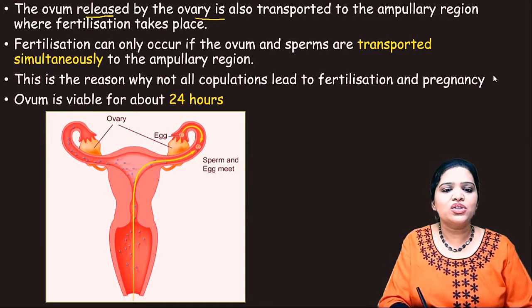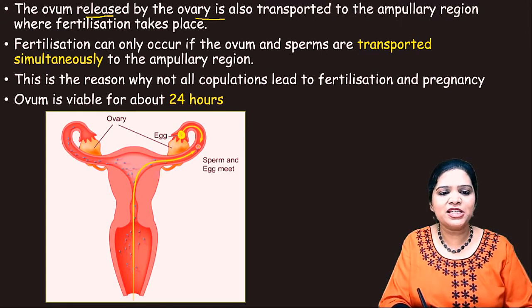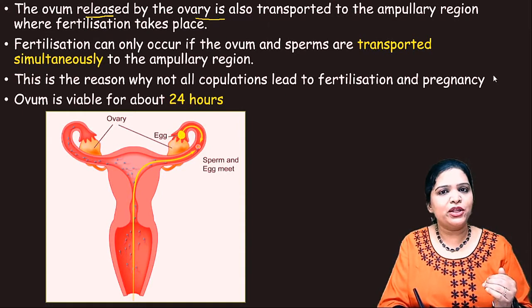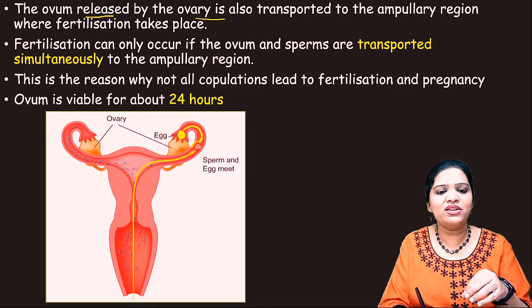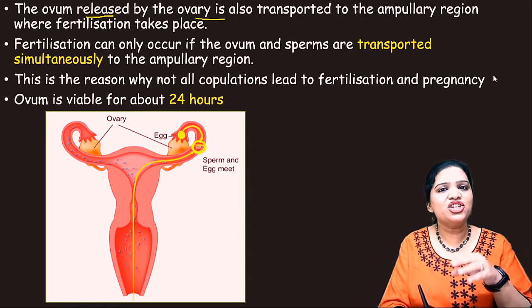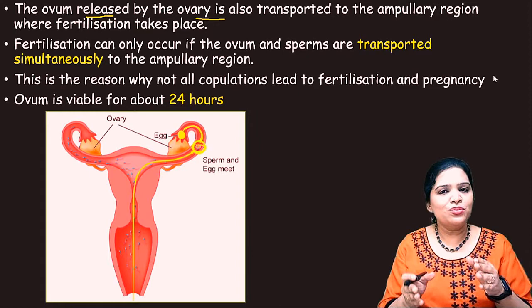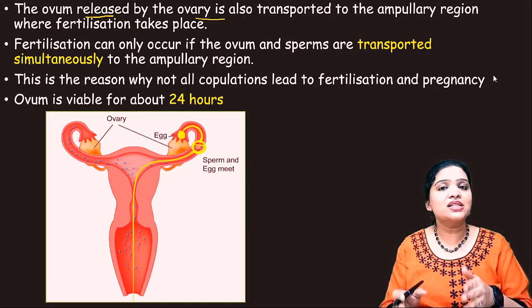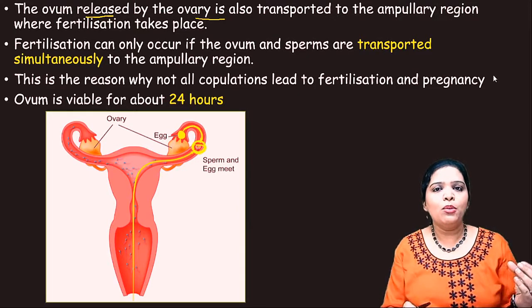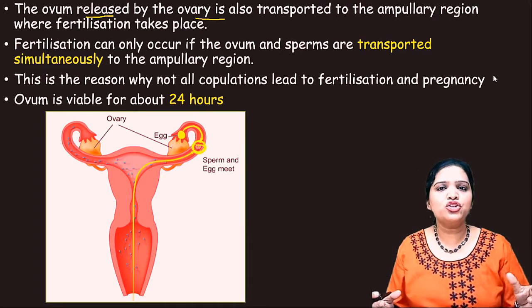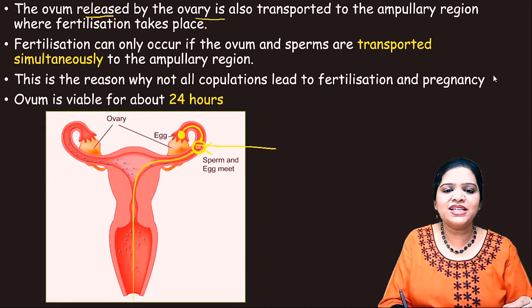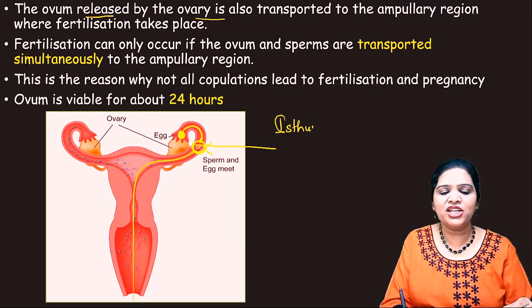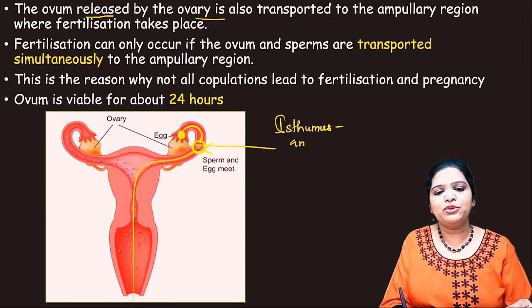Similarly, simultaneously, the ovum is also released by the ovary and transported to the ampullary region. Look here, the egg is produced and released out in the ampulla, and it also has to travel and reach the isthmus ampullary junction. So you must understand that for fertilization to happen successfully, both the ovum and the sperm should move or migrate and meet at a common point. This is the isthmus ampullary junction.